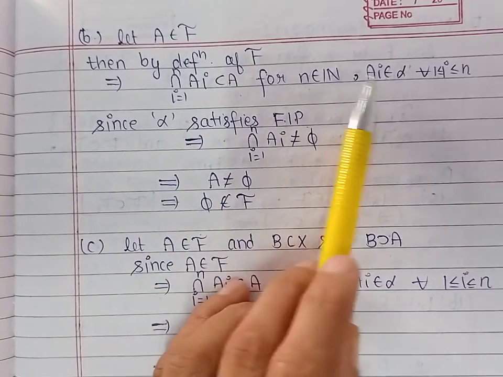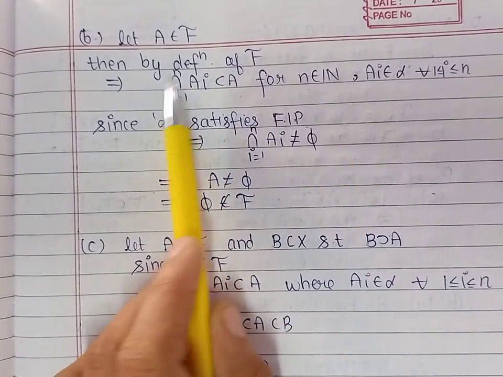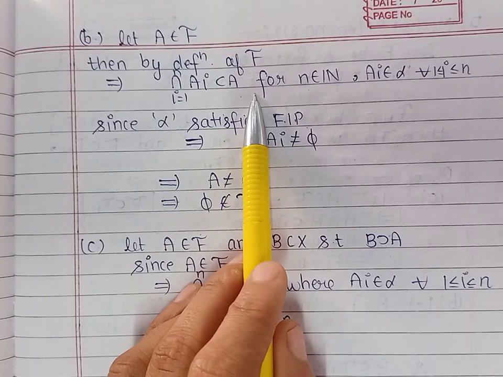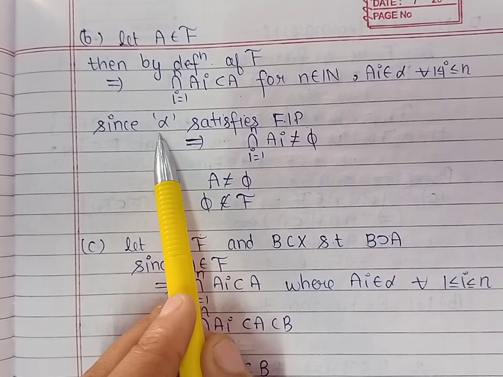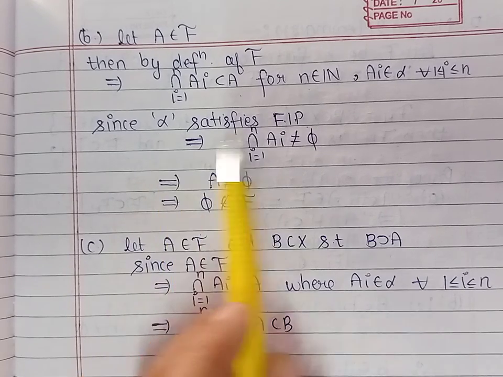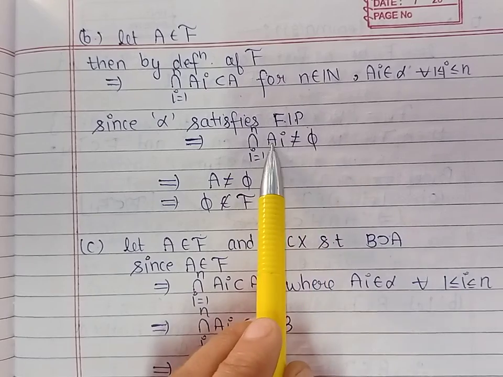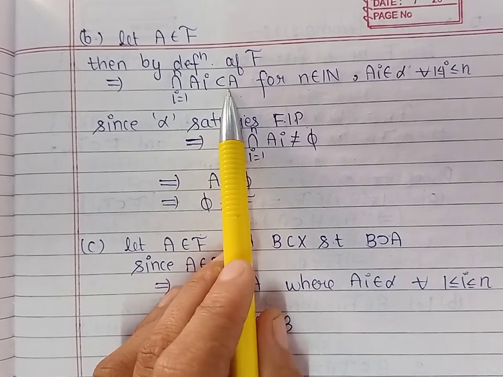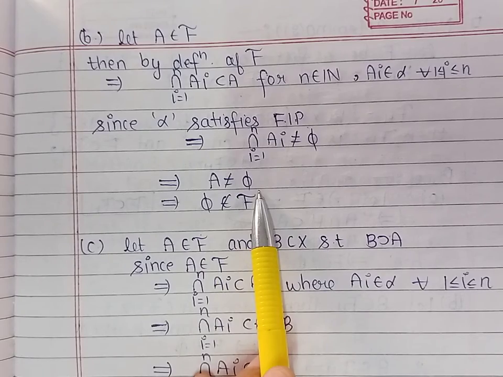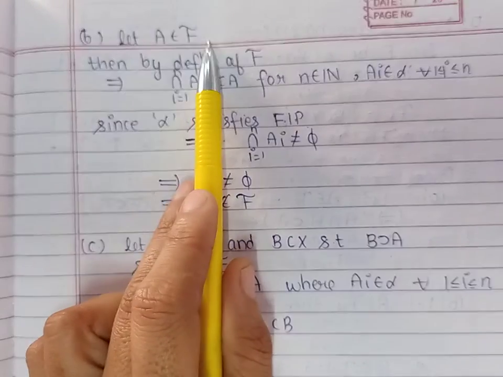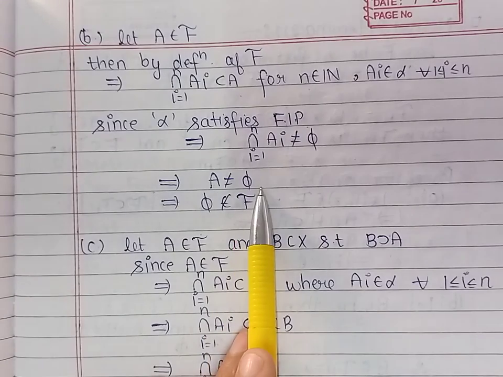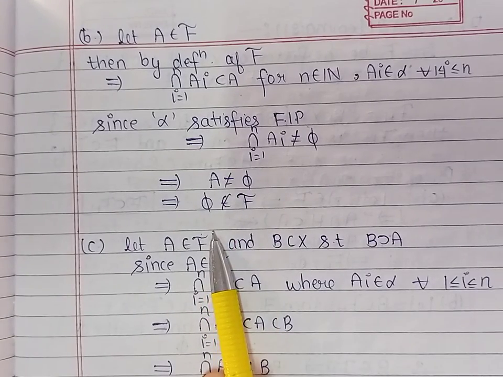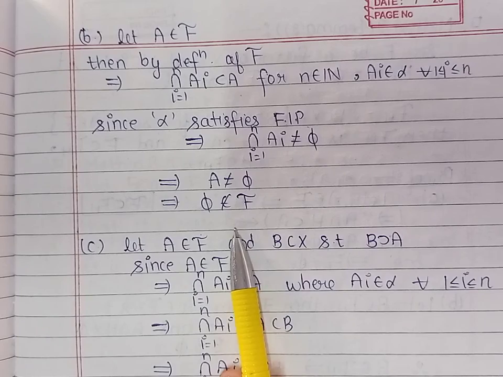These Ai are the members of alpha and their finite intersection is contained in A. Now because alpha satisfies the finite intersection property, by definition, the intersection of finitely many members of alpha is non-empty. So this intersection is non-empty, and this non-empty intersection is contained in A. So A is non-empty. So we have proved that for A belonging to collection F, A is non-empty. It means phi does not belong to this collection F.